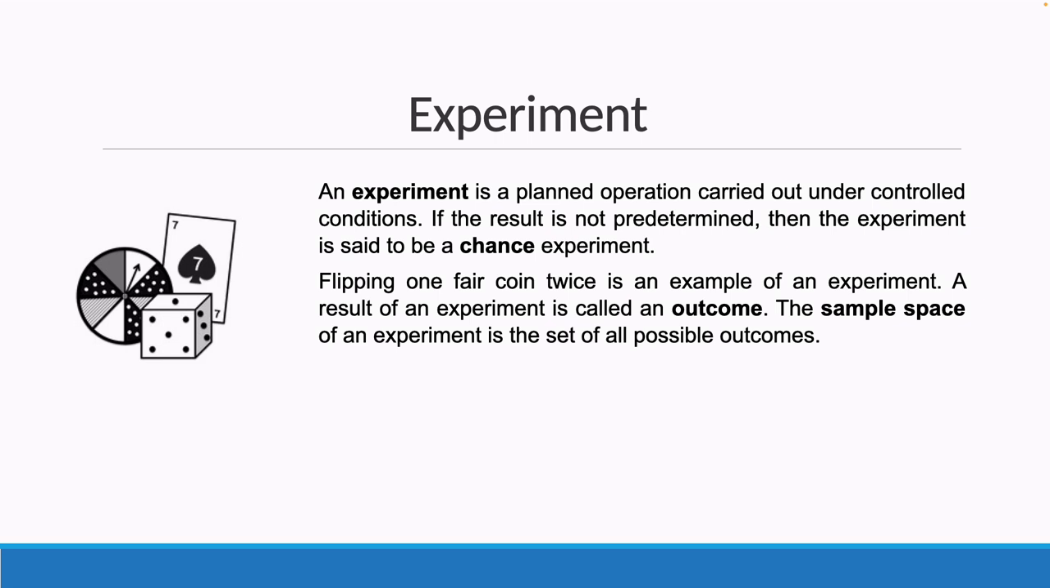Experiment. An experiment is a planned operation carried out under controlled conditions. If the result is not predetermined, then the experiment is said to be a chance experiment. Flipping one fair coin twice is an example of an experiment. A result of an experiment is called an outcome. The sample space of an experiment is the set of all the possible outcomes of that experiment.